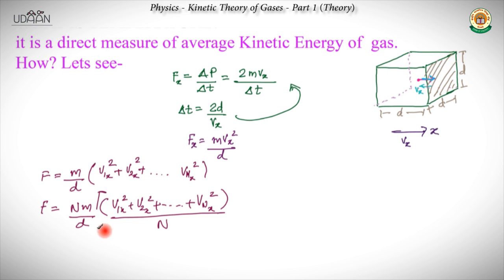This particular thing we will call something. What are we going to call it? We denote it by Vx square bar. So we call it N m by d times Vx square bar. Now what does that mean? What is Vx square bar? Vx square bar is the mean square of velocity in the x direction.